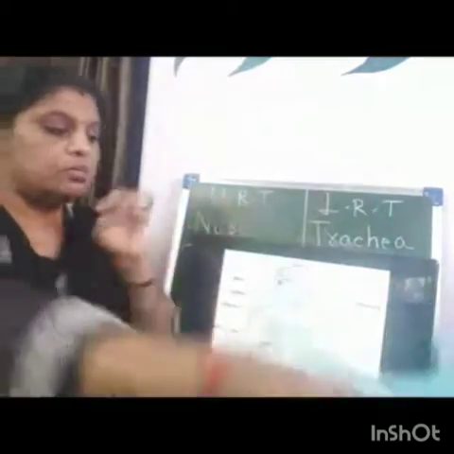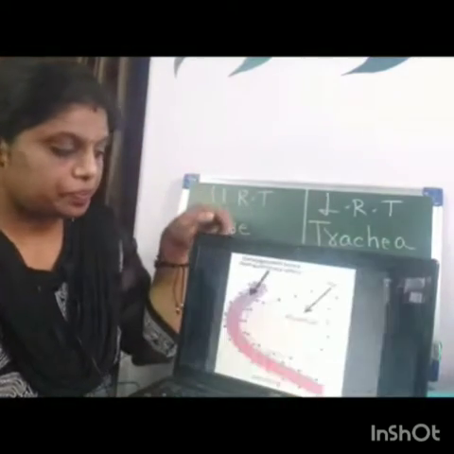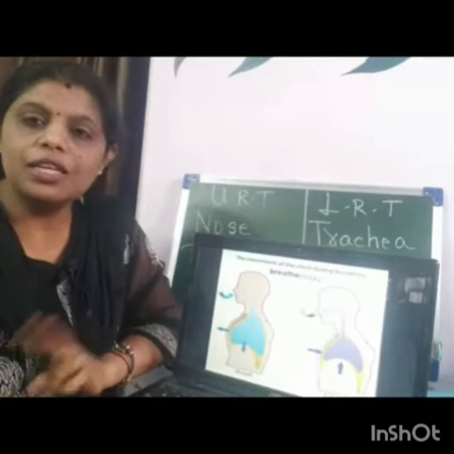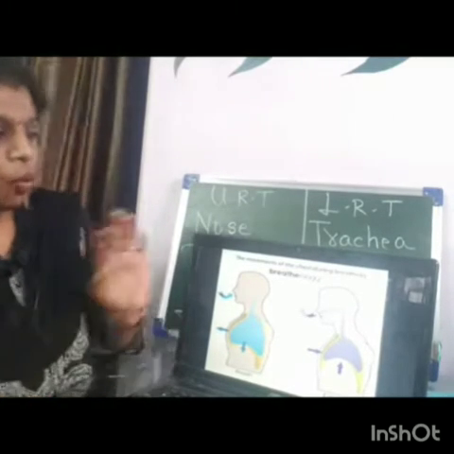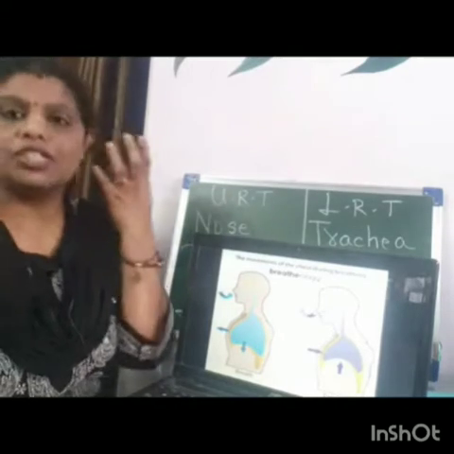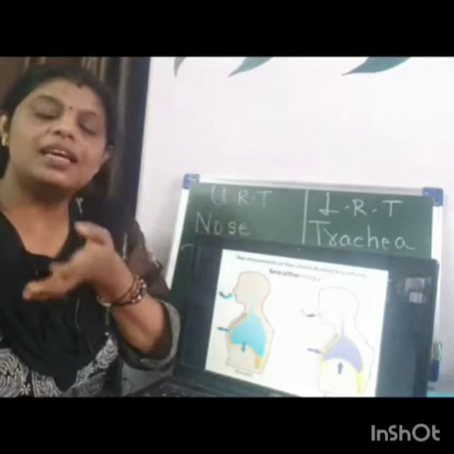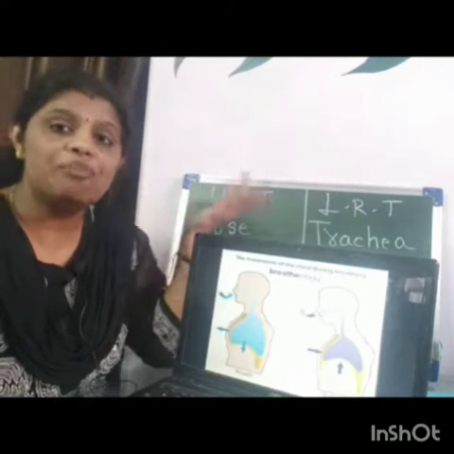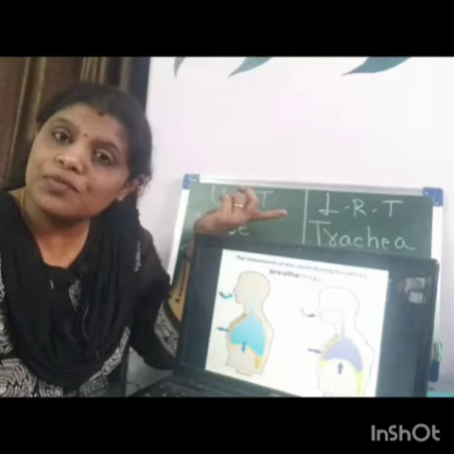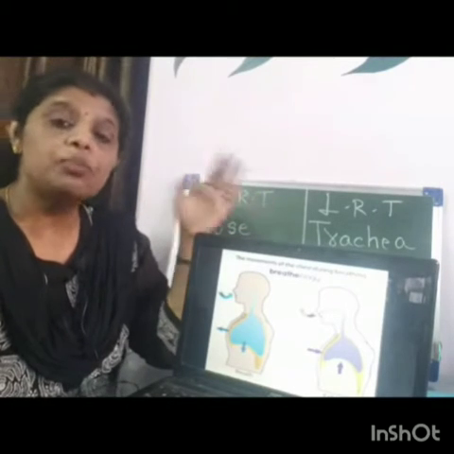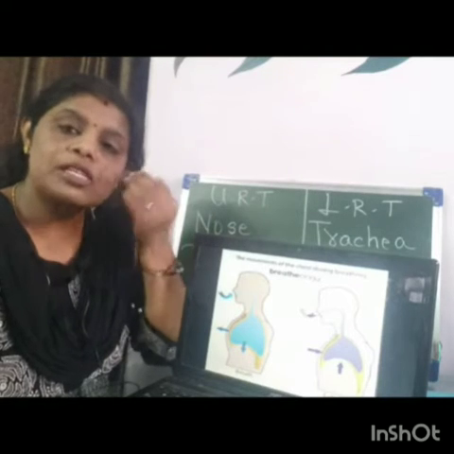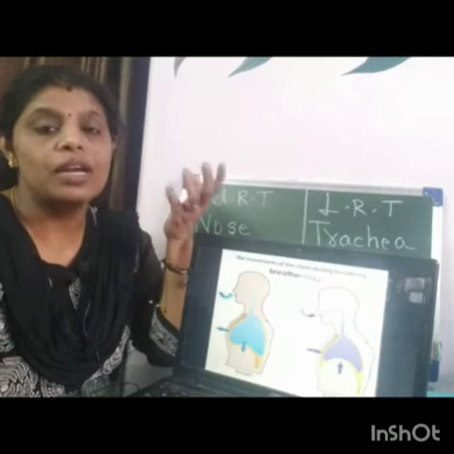Now before moving on to the details of the structures, let's see 2 processes. One is inhalation, that is taking in the air. Which air? Oxygen. From where? From the atmosphere. Who gives it in the atmosphere? Plants. So from the atmosphere, oxygen is taken, and that process of taking in oxygen is called inhalation.